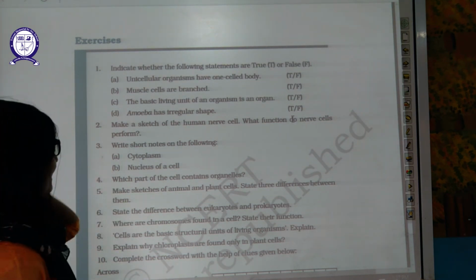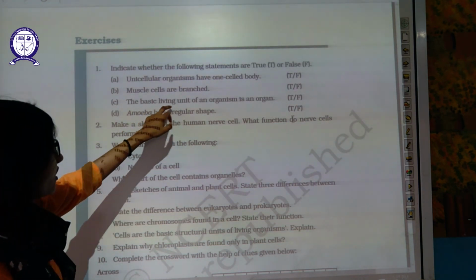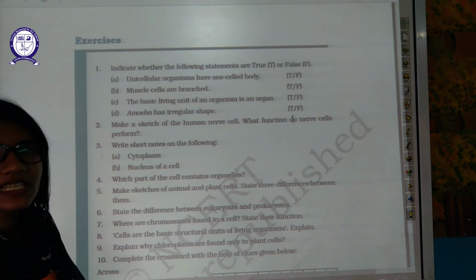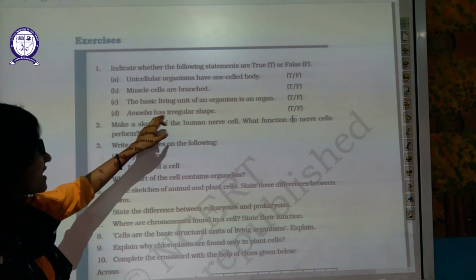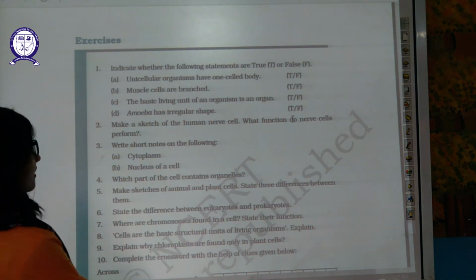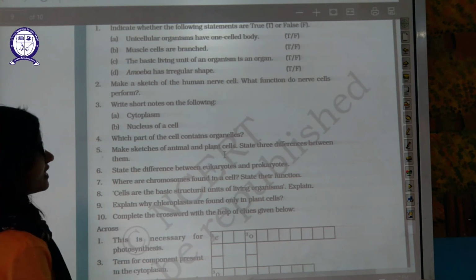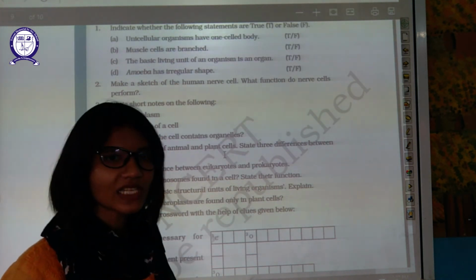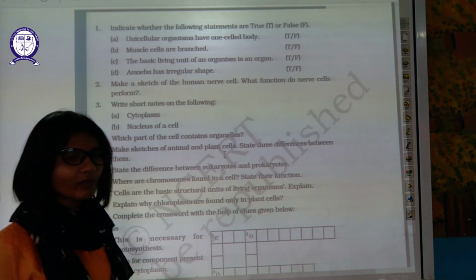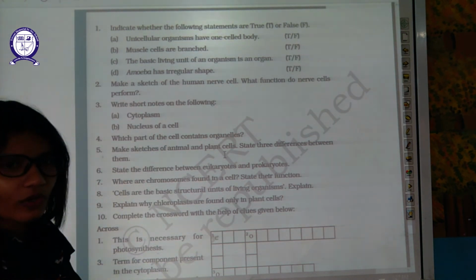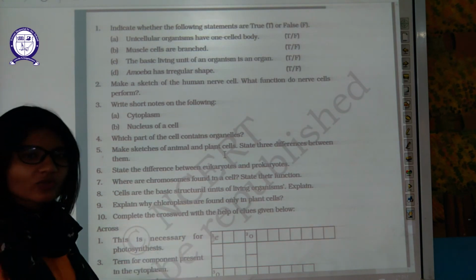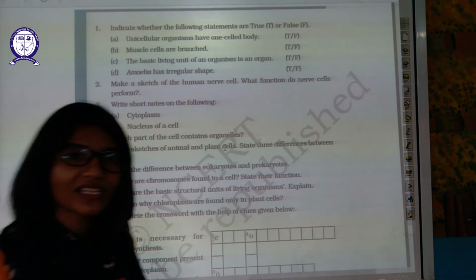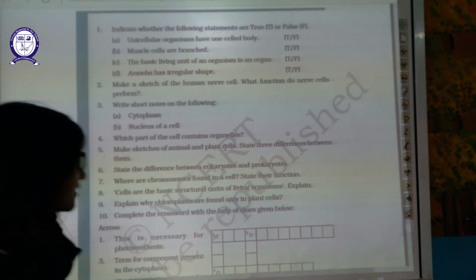Next: the basic unit of an organism is the organ. No, it is the cell. Amoeba has an irregular shape. Yes, it has an irregular shape. Take a sketch of a human nerve cell. What function does a nerve cell perform? It helps in transmission of signals. For the diagram, I will provide you the diagram in notes. You can draw the diagram which was provided in notes itself. The function of a nerve cell is to transmit signals. It transmits all the signals.